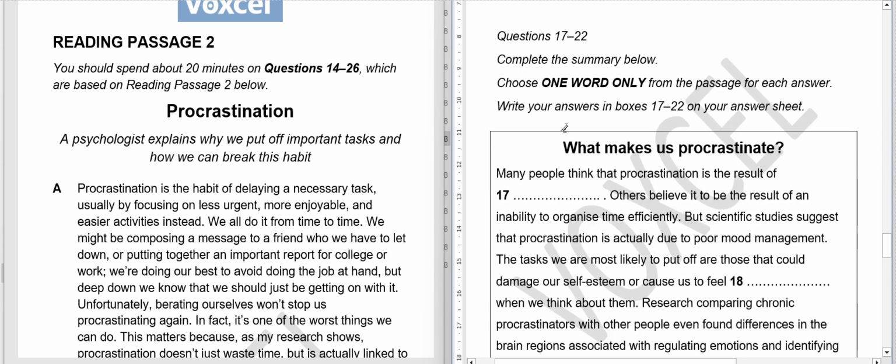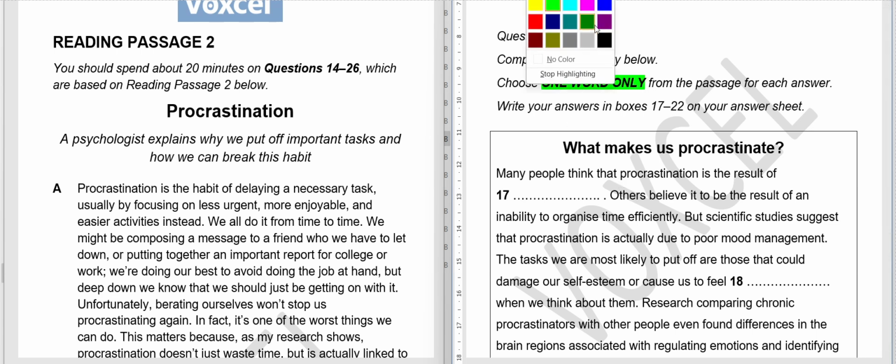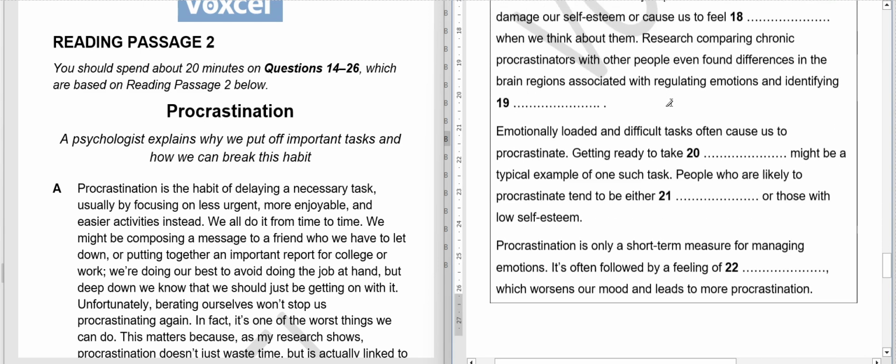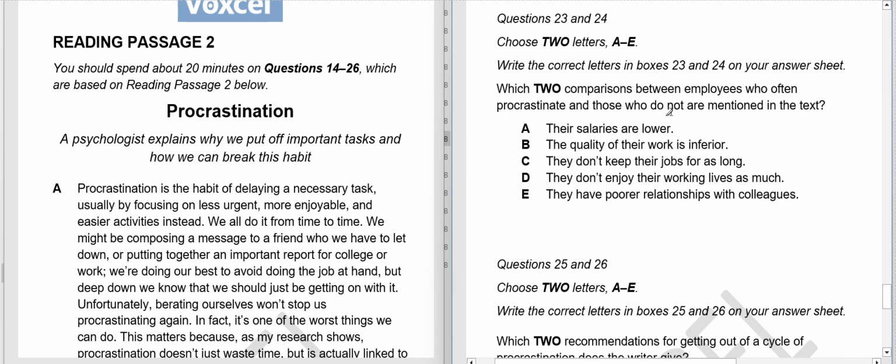So for that you should read the first question, or even if you cannot find any locator word in the first question, read 1 or 2 questions so that you can find the locator word. Our second set of questions, here we have to write 1 word only. And for our third set of questions we have to write, okay, we have 2 similar sets of questions.